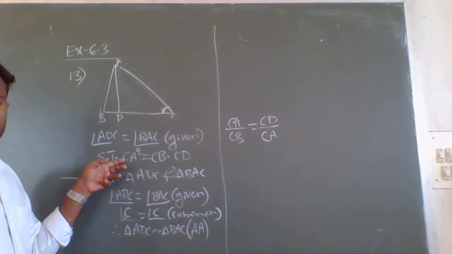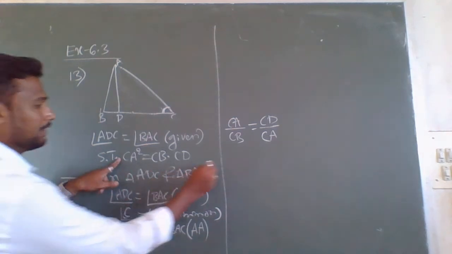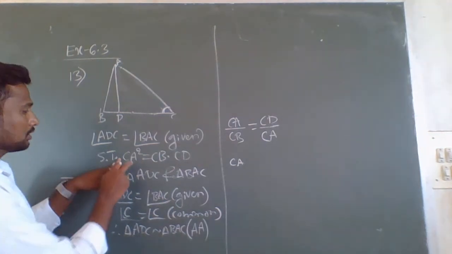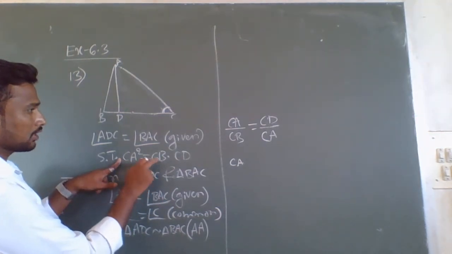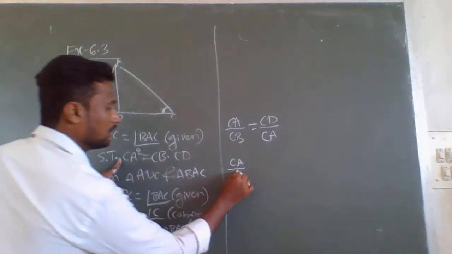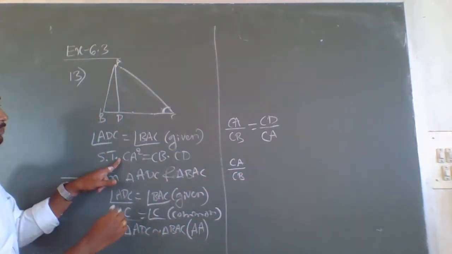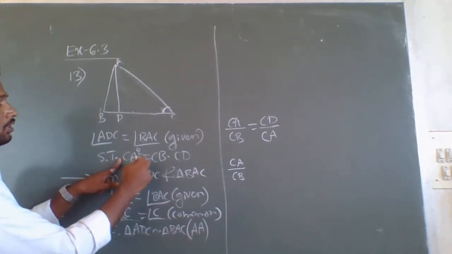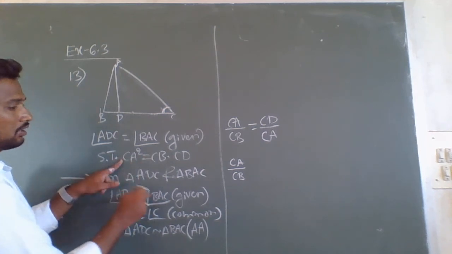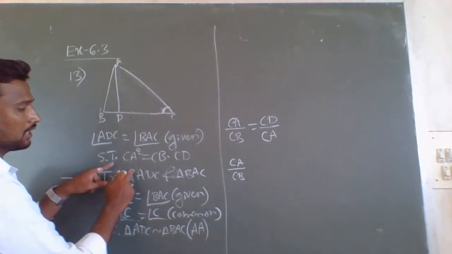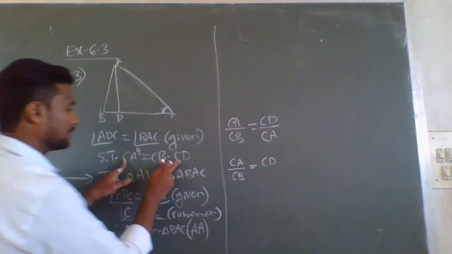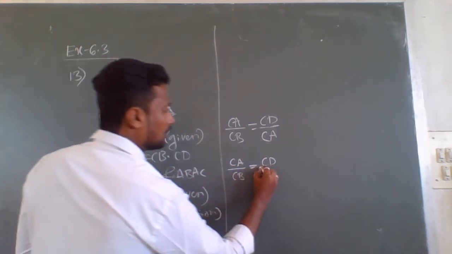To prove this, how to write this? CA square is equal to CB dot CD means, first, I will consider this CB here, left hand side, CA dot CA by CB. When you cross multiply, CB will come to the upper side of right hand side. Therefore, CA by CB equals CD, and another CA I will write below the CD.